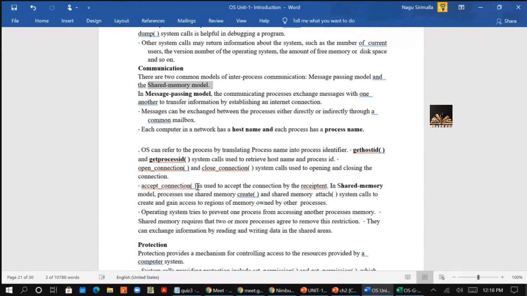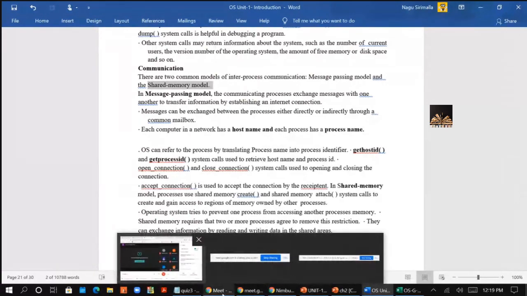Or else, if it is a shared memory thing, right? Processes use shared memory, like create and attach. These are the two system calls that are used when you are using shared memory to create and gain access to regions. So you want to create a memory region. For that, the create command is used. Or else you want to gain access to that, all right? Then you will be using this attach system call, right? So this is all about the communication.